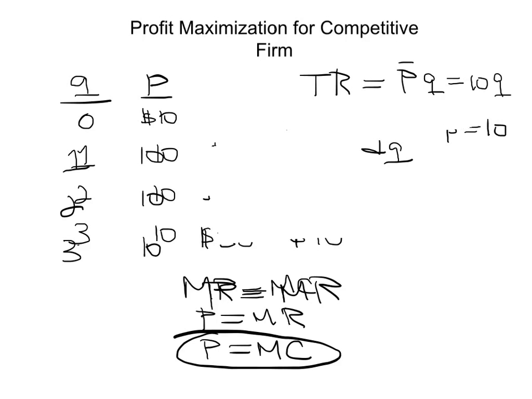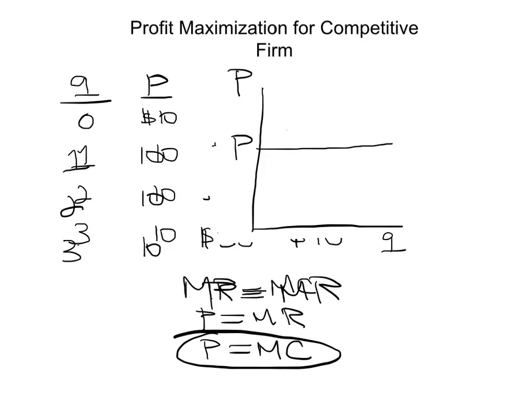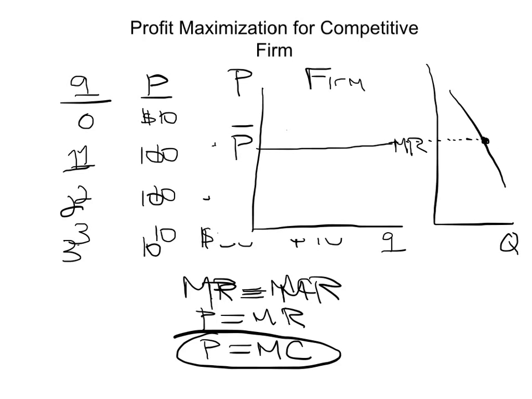And then finally, we put this in a graph. What we're saying here is that for the firm, if you have Q here and P here, the marginal revenue is going to be exactly this price. So the marginal revenue is equal to this constant, which is the price at any point. Now, as it turns out, this marginal revenue comes from the market demand, right? So the firm is taking the price from the demand curve, which is not perfectly elastic, right? So this is a firm, and this is a market.